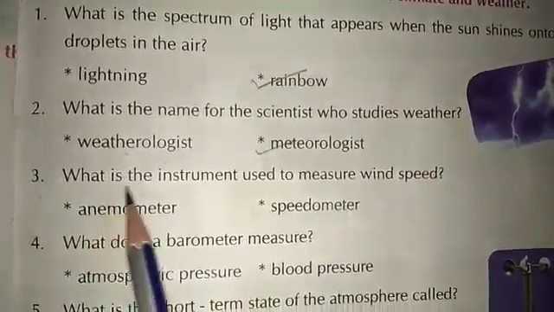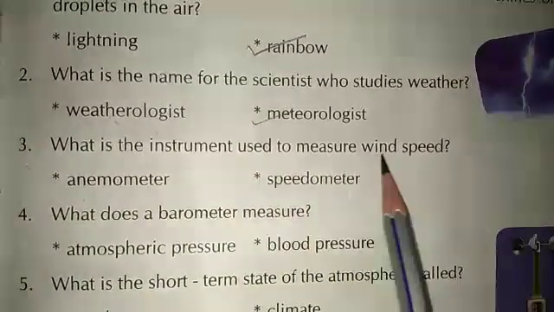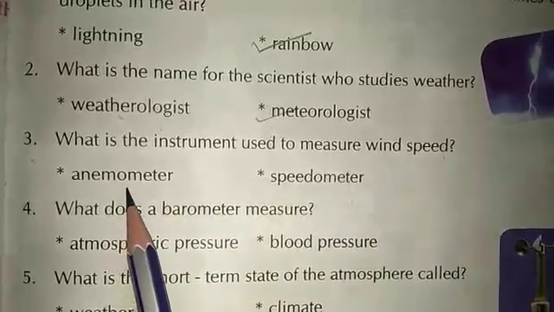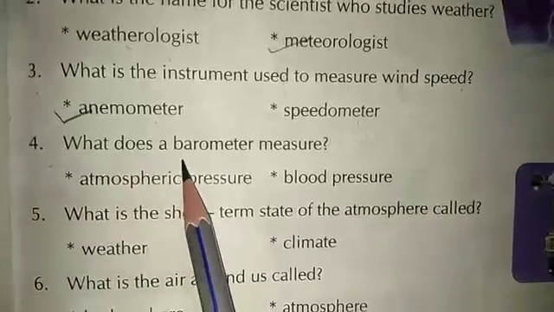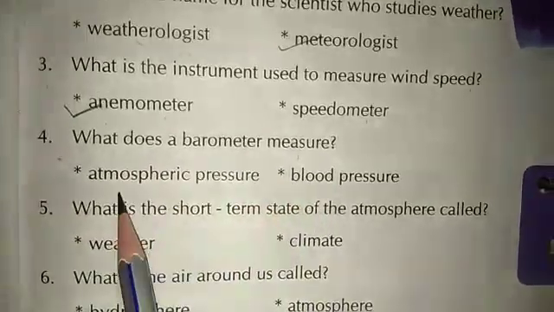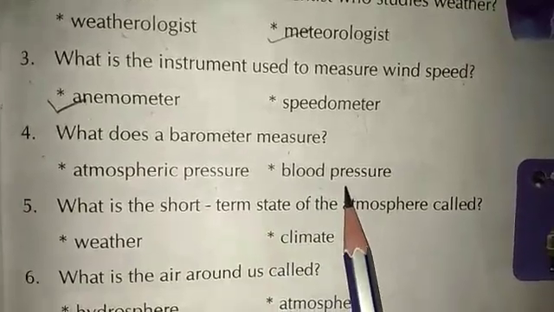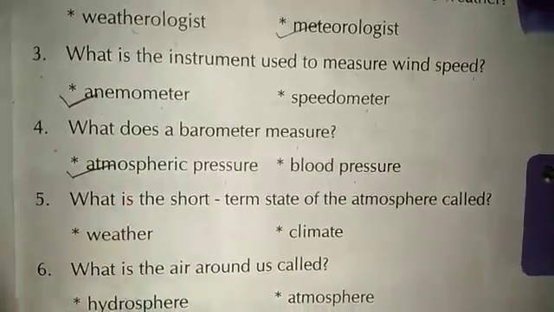Now, second number: what is the name for the scientist who studies weather? Weatherologist and meteorologist. And the answer is meteorologist. 3. What is the instrument used to measure wind speed? Anemometer and the speedometer. Here is the answer, anemometer. And the fourth, what does a barometer measure? Atmospheric pressure or blood pressure? The answer is atmospheric pressure.